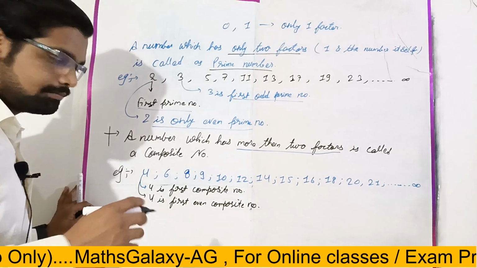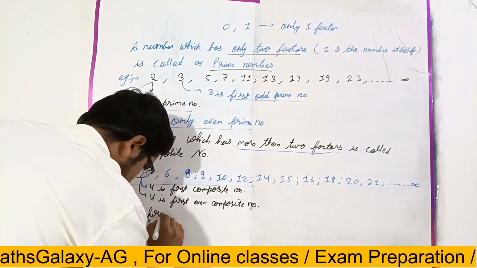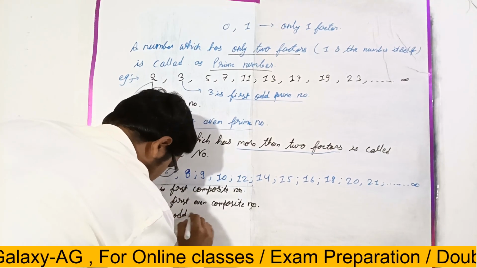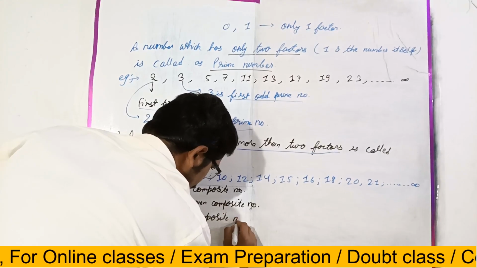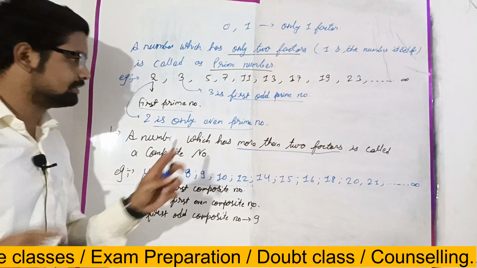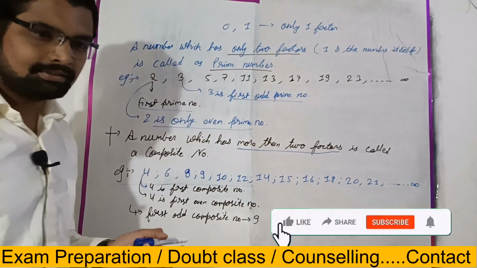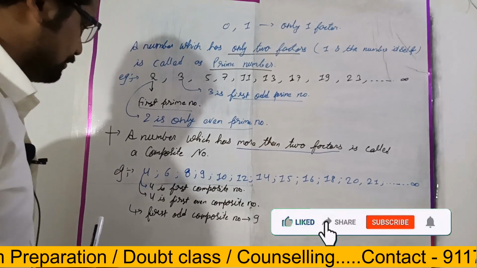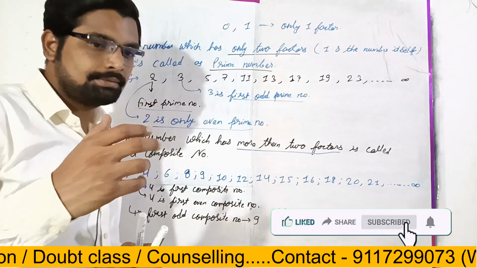The first odd composite number is 9. Yes. I think you have learnt all these points in 7th class, right? But tell me, at that time was your concept clear or not?